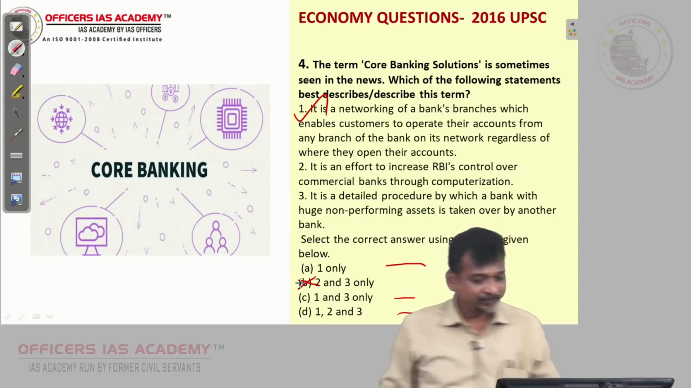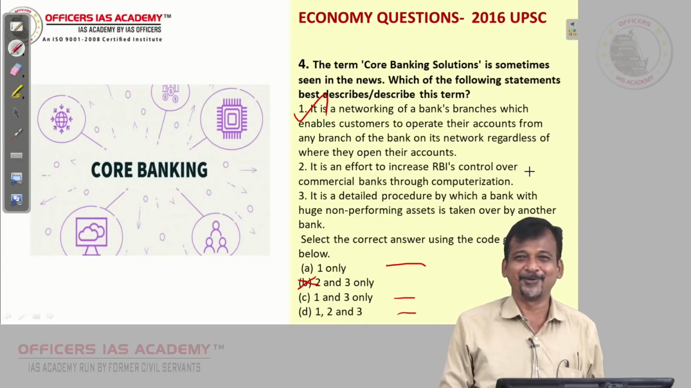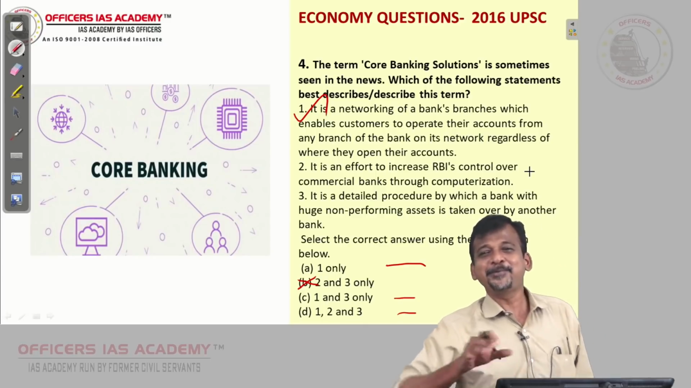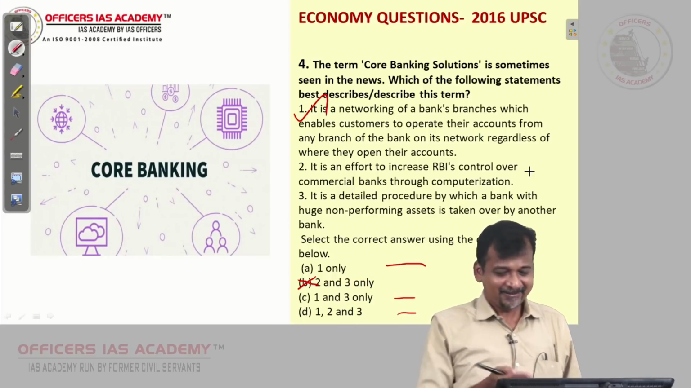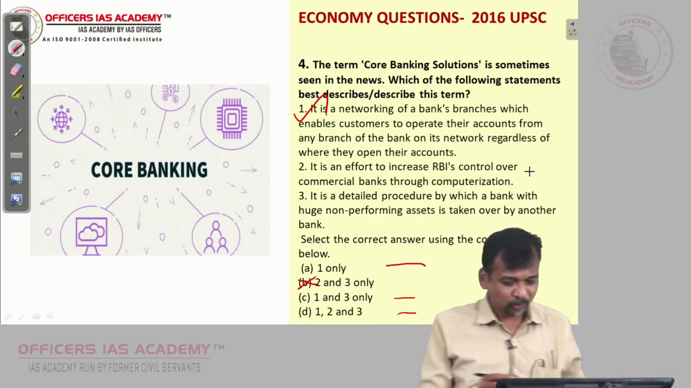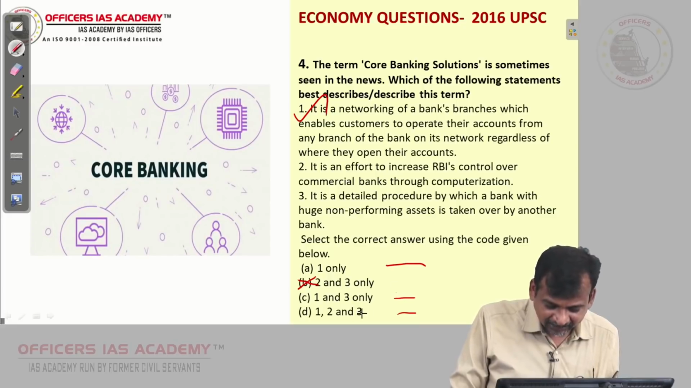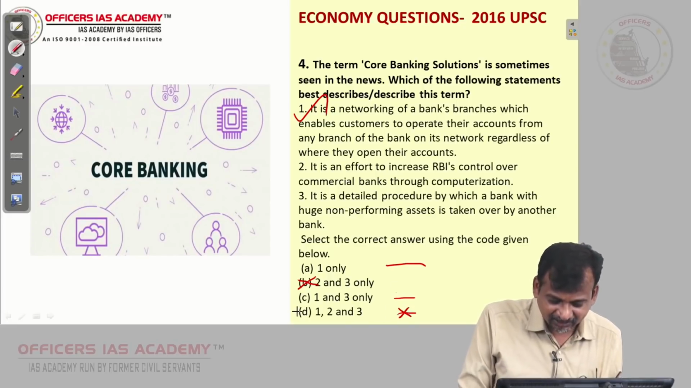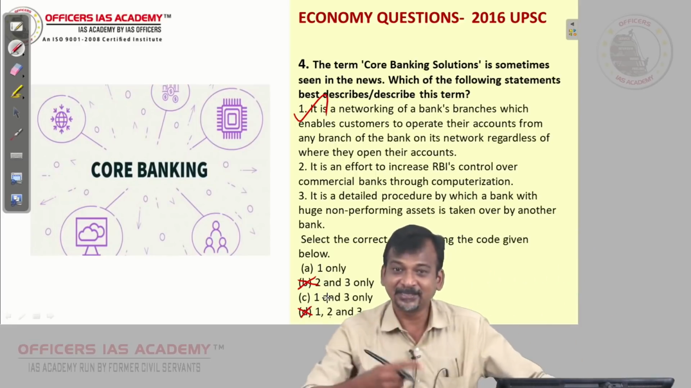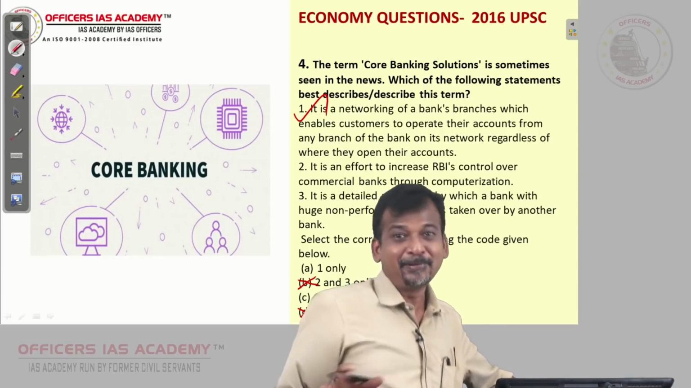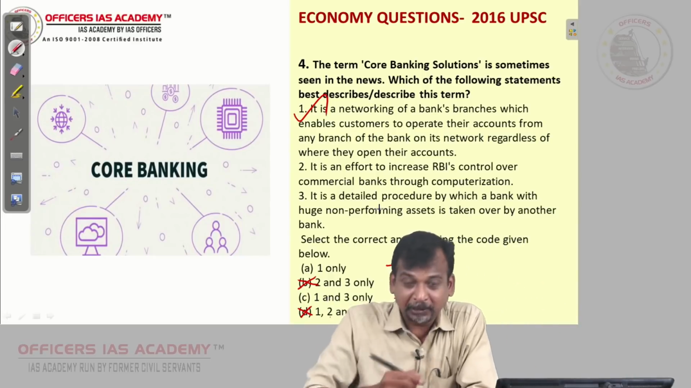Second, it is an effort to increase RBI's control over commercial banks through computerization. No boss, it is not for RBI's control. RBI has multiple controls, CRR, SLR, a lot of things are there. Core banking is to help the customers. So 2 is not there. Now 2 is not there means immediately I will remove this. D is not there, because two answers. So either A or C. Now I have arrived at a 1/2 probability. This is how I used to work when I used to attend the prelims and all.